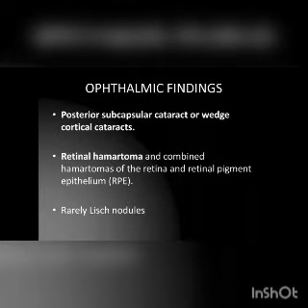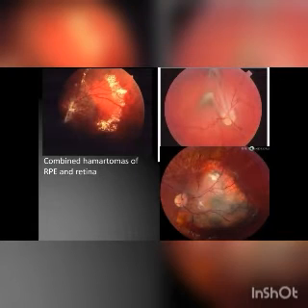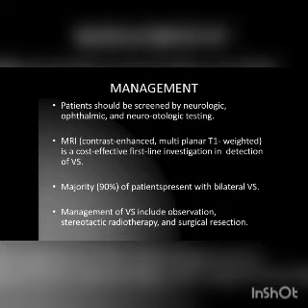Coming to the ophthalmological findings, posterior subcapsular cataract is the most common, then retinal hamartomas, and rarely Lisch nodules. This is a picture showing wedge cortical cataracts and bilateral optic nerve schwannoma. These are the hamartomas of the retina. We have to plan surgery according to the stage of the disease. Stereotactic radiotherapy and surgical resection are the main management of the treatment.